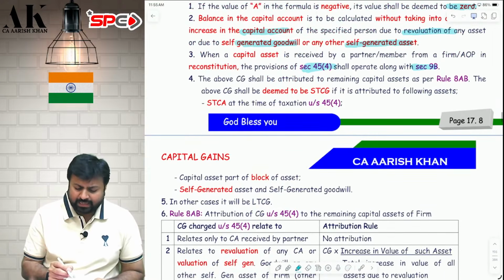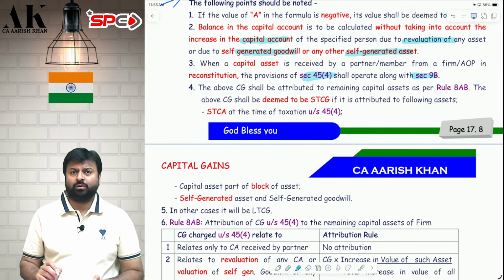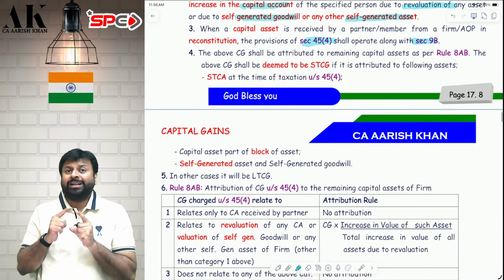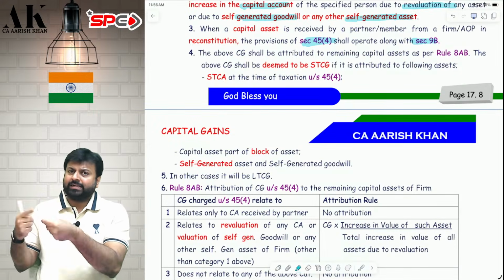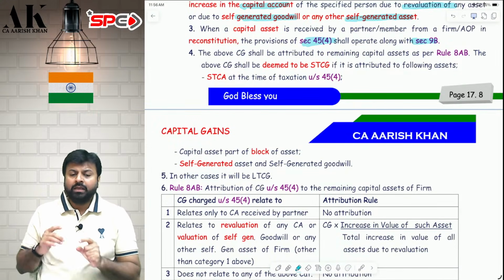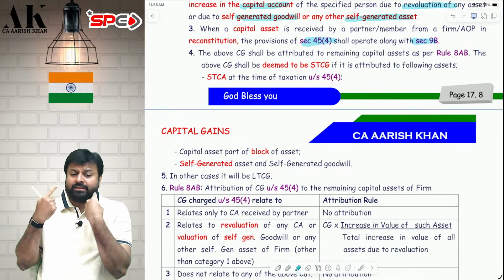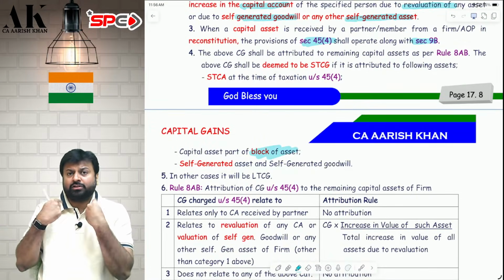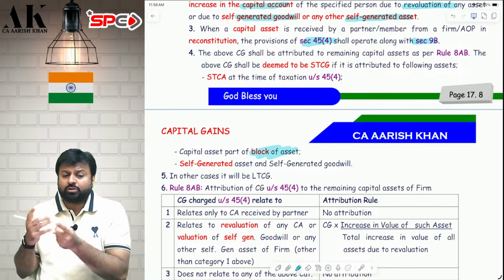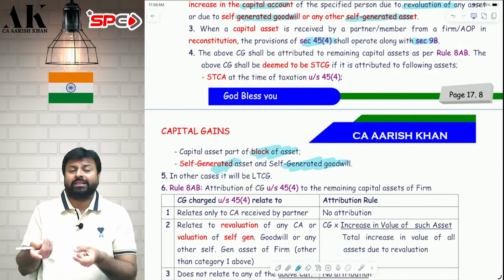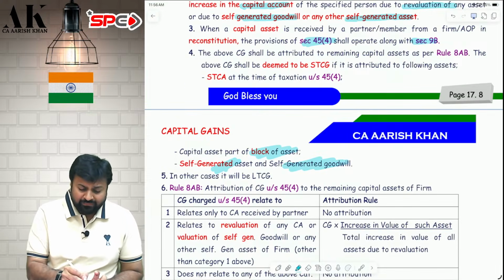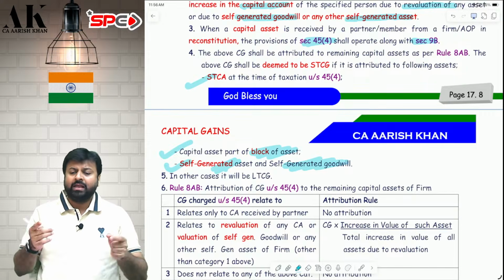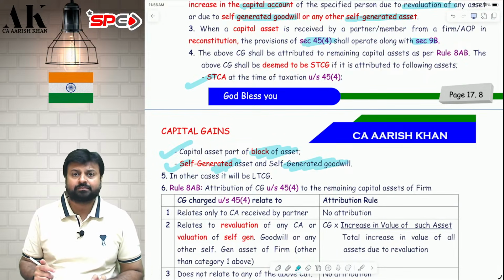Last but not least, sir, what is the nature of this gain under 45(4)? The nature of this gain depends upon to whom you are attributing. If you are attributing this gain to a long-term capital asset, then the nature is also long-term. If you are attributing this to a short-term capital asset, a block of asset, self-generated asset or self-generated goodwill, then the nature is also short-term. Otherwise it will be long-term.